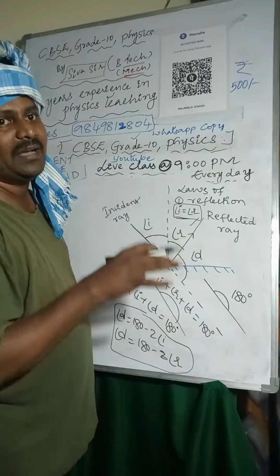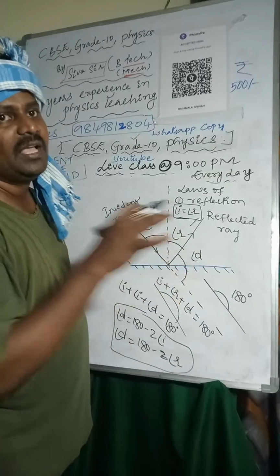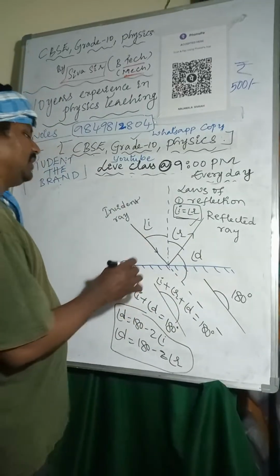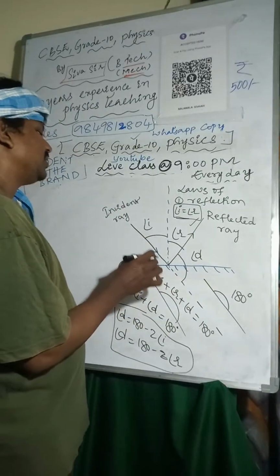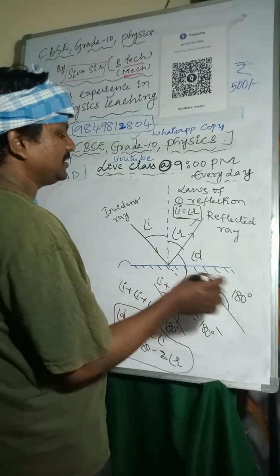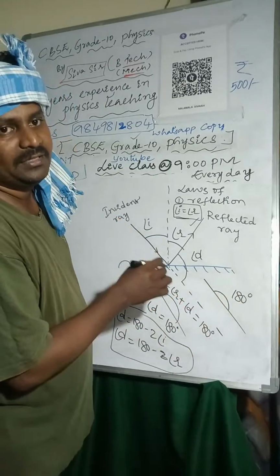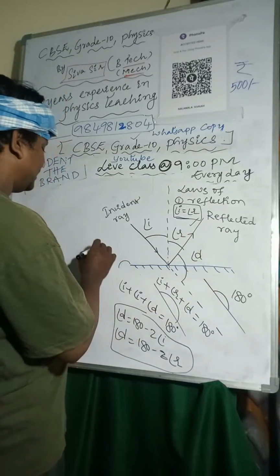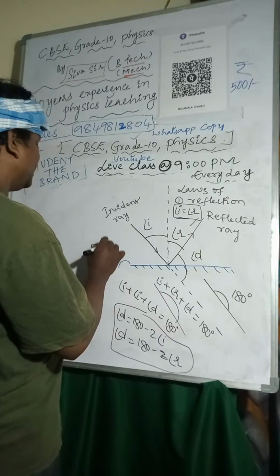The bouncing back of the light from the reflecting surface is called reflection of light. Here the highly polished smooth surface is called a plane mirror. The mirror where the reflection is taking place is called a reflector.